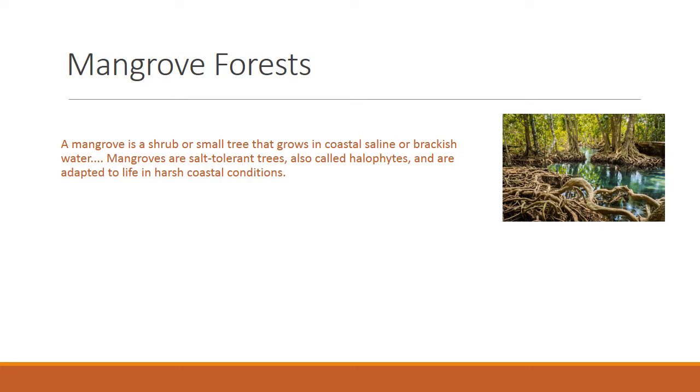A mangrove is a shrub or small tree that grows in coastal, saline, or brackish water. Mangroves are salt-tolerant trees, also called halophytes, and are adapted to life in harsh coastal conditions. So, a tree or shrub which grows in tidal, coastal swamps having numerous tangled roots that grow above ground and form dense thickets.